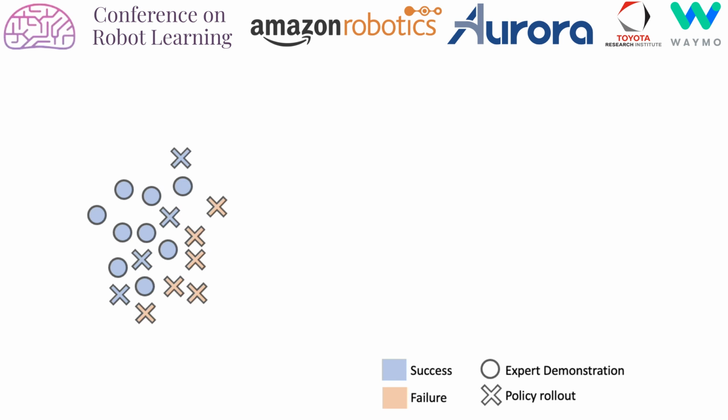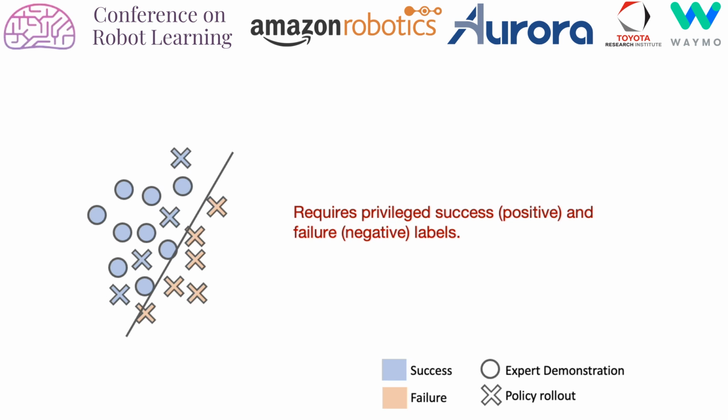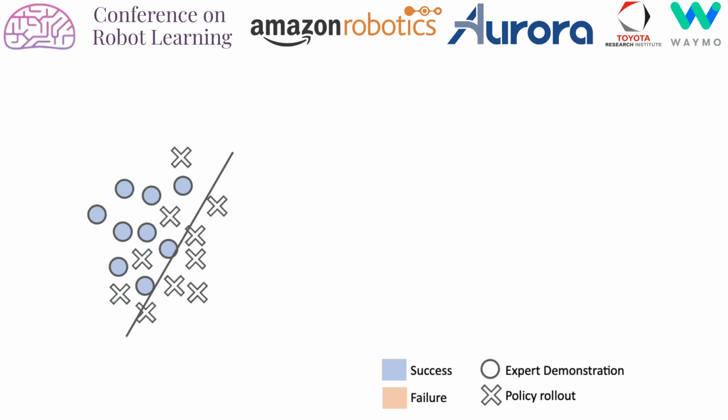First, we notice that the simplest way to address this problem is to train a discriminator to classify whether the trajectory successfully completed a task or not, regardless if it comes from expert or the policy. However, this would require the privileged success and failure labels to learn the positive and negative classification. In practice, all we know is that expert data are successful, and we do not know the labels for the agent data. So in this work, we consider expert data as positive data and agent data as unlabeled data, and pose the discriminator learning problem as a positive unlabeled learning problem, and present positive unlabeled GAIL, or PU GAIL.